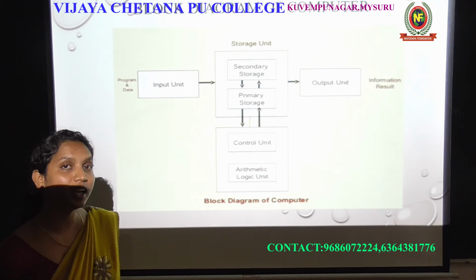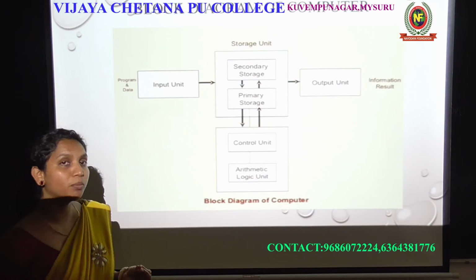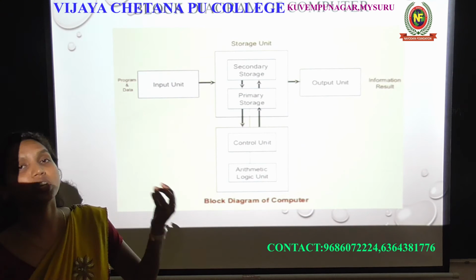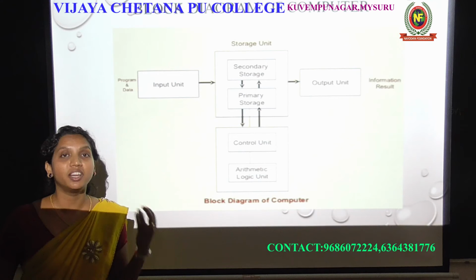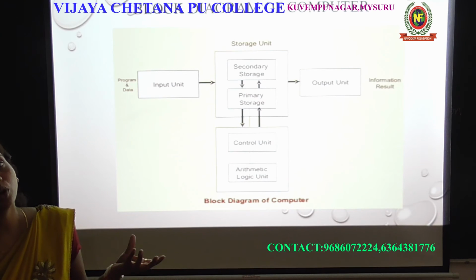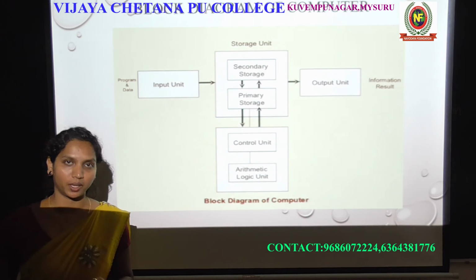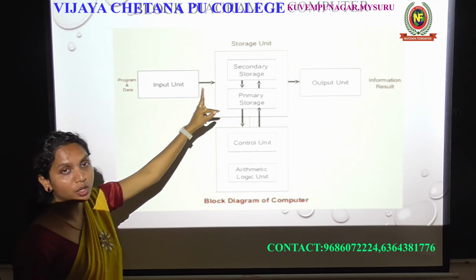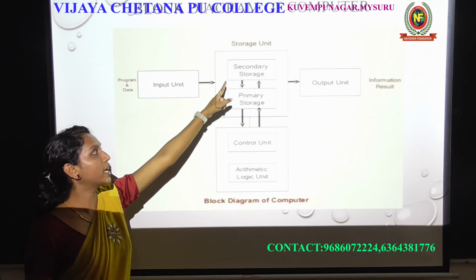What are those secondary devices, which means secondary memories? Pen drive, hard disk, CD, DVD, your USB card. These are all the secondary devices. The memory built into the computer or mobile is the primary memory. So in memory there are 2 types: primary memory and secondary memory.